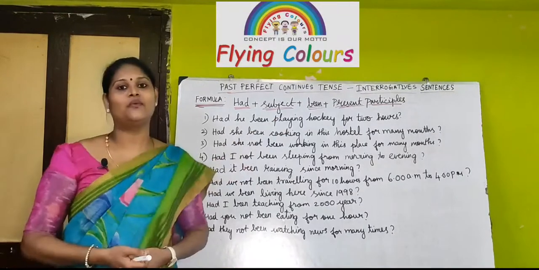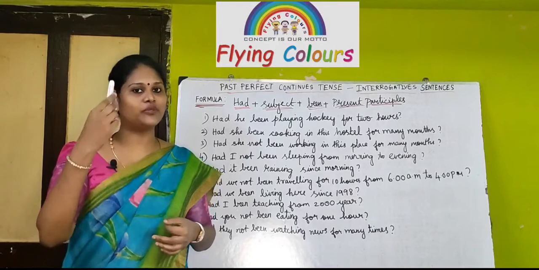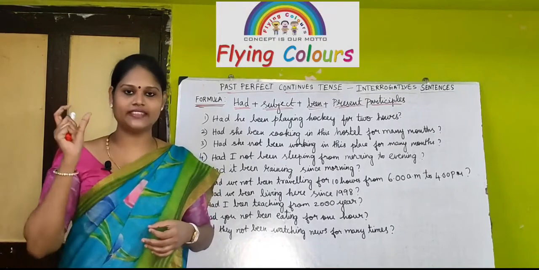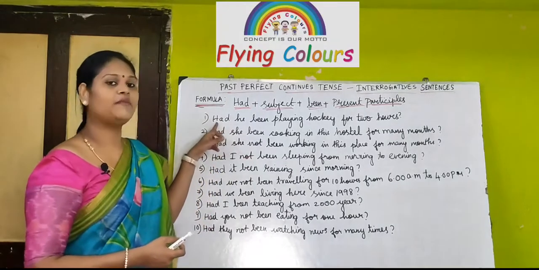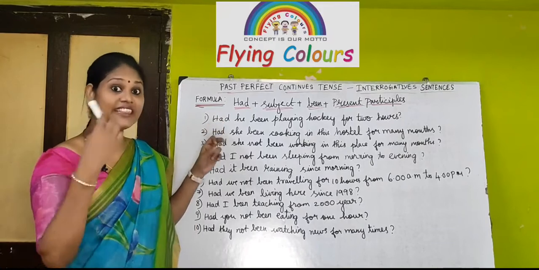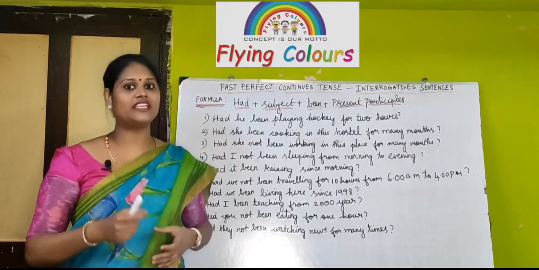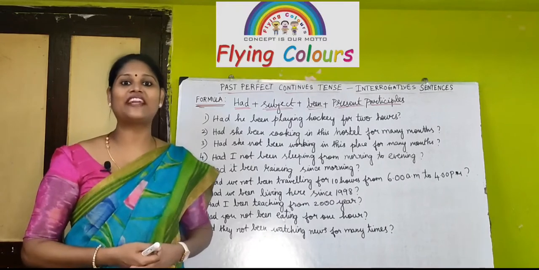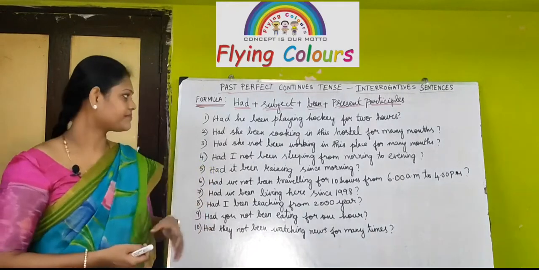This is the formula. When you are writing past perfect continuous tense, always you have to write the helping verb had in the beginning of the sentence. HAD, had. This is the helping verb which should come in the past perfect continuous tense in the beginning of the sentence. At the end you can end up with a question mark because these are all examples of interrogative sentences in past perfect continuous tense, right?